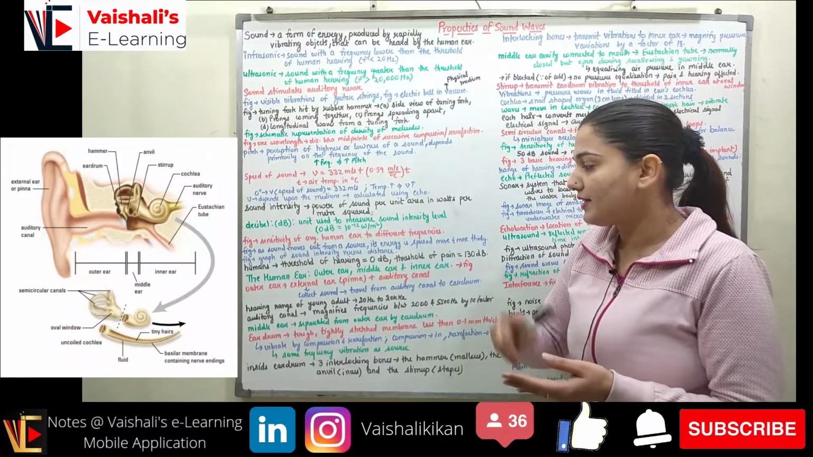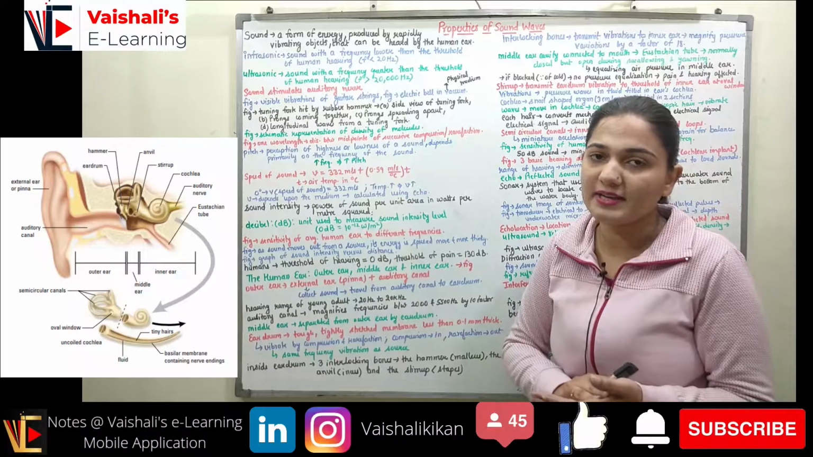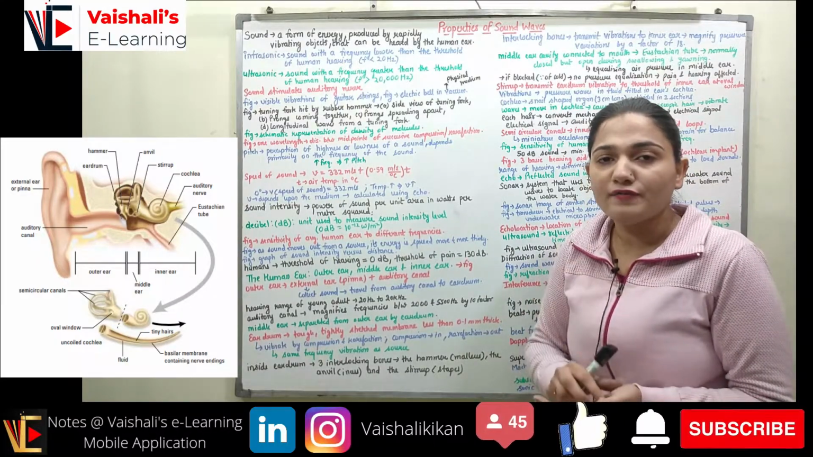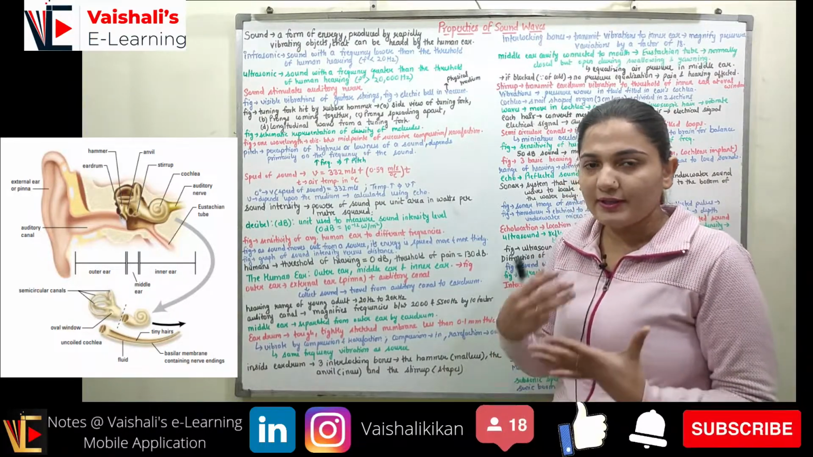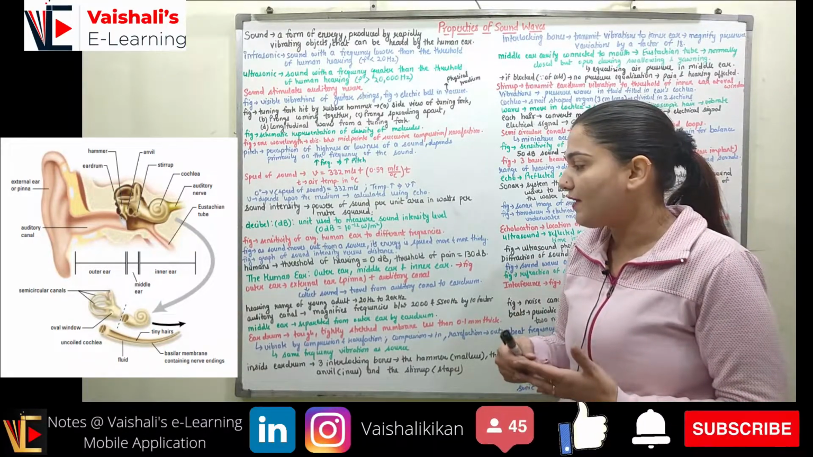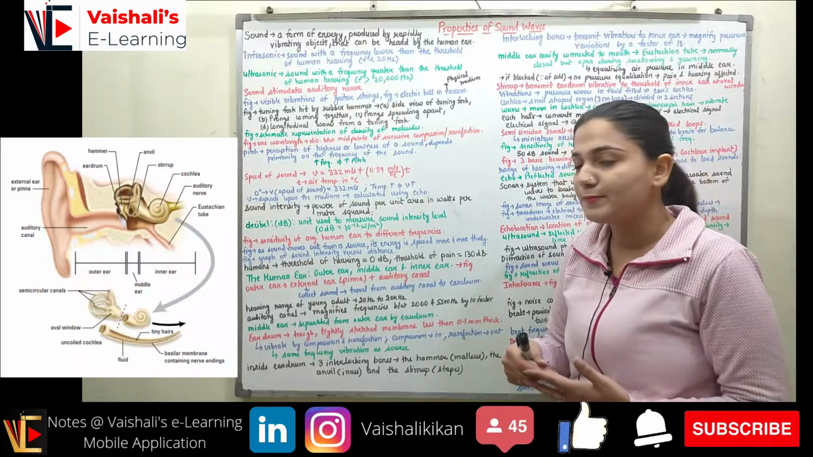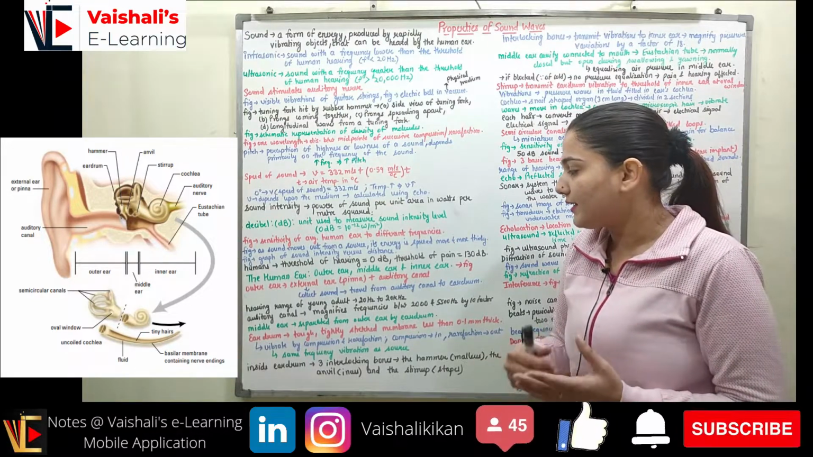First is the outer ear, second is the middle ear, and third is the inner ear. You can see the figure of the human ear, right? So first of all, I am going to talk about the outer ear. The outer ear is composed of an external ear, which is called the pinna, and an auditory canal.